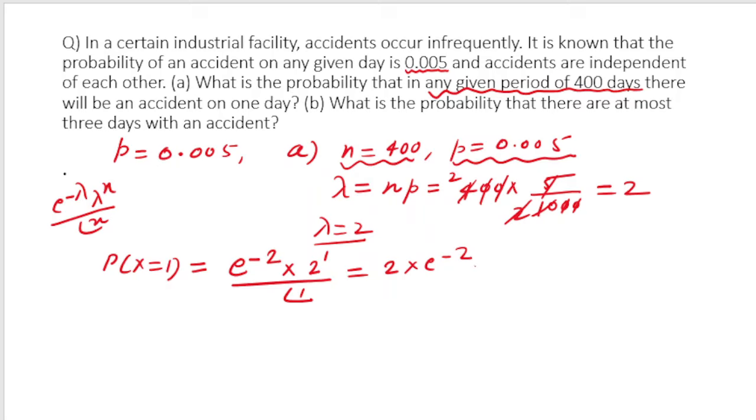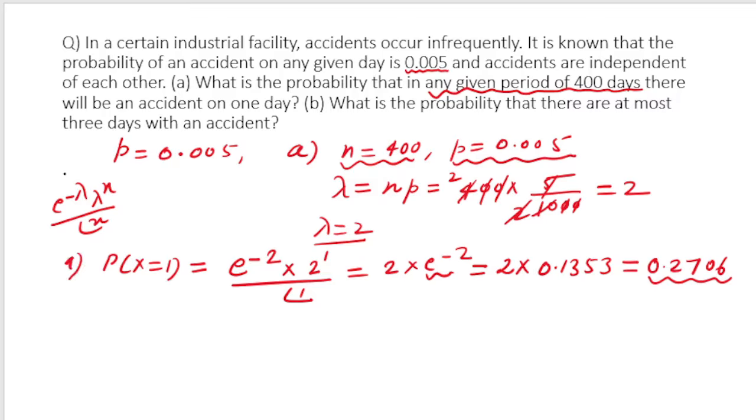So actually if you use the calculator to calculate the value of e to the power minus 2, it will be 0.1353. Multiplying by 2, I just calculated this, and that is 0.2706. That is the probability. In case you don't have the calculator, and ideally you should have one because it requires the use of a calculator, you can leave your answer as 2 into e to the power minus 2. Right.